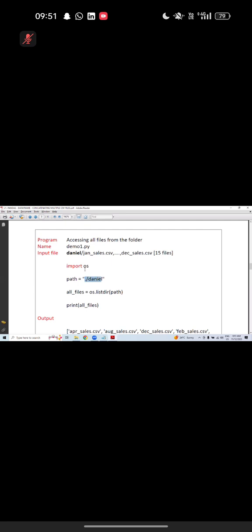Inside this os module there is a function. Module name dot something function, like pd.read_csv function. Same thing: os.listdir, list directory. Indirectly we are listing all files in the directory. So that path you need to specify.